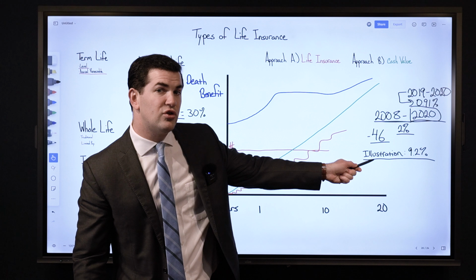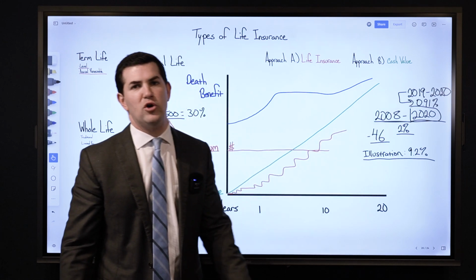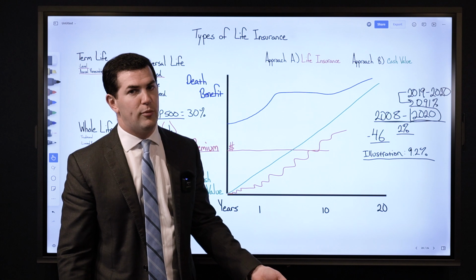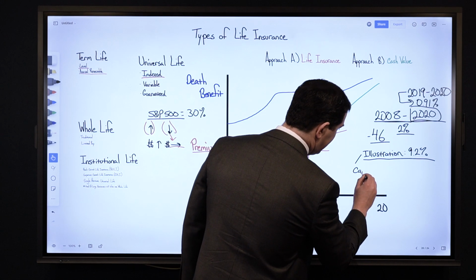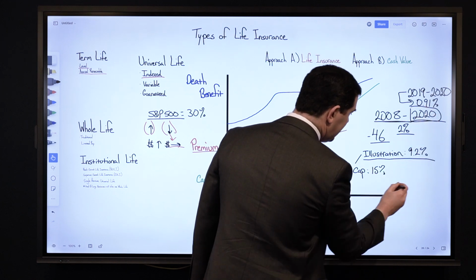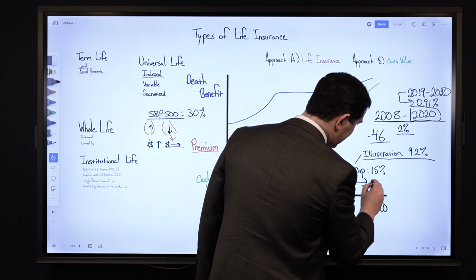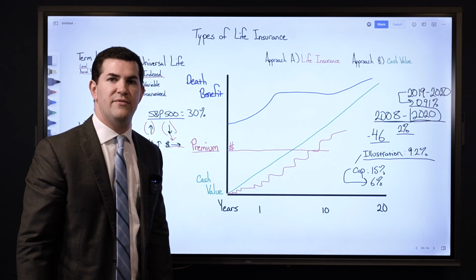All based on the original design of the policy. The reason why it had underperformed so much is because when he started the policy, the cap rate was 15%. Whereas in 2020, the cap rate had come all the way down to 6%. So his upside was severely limited.